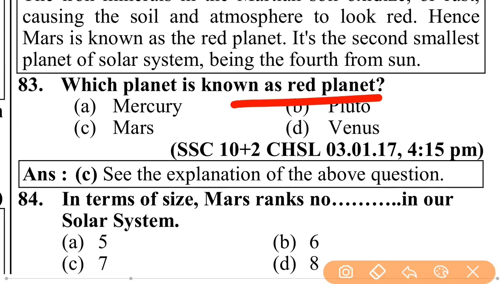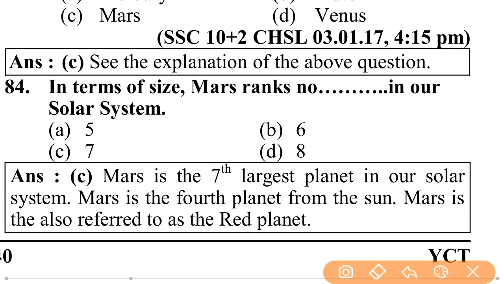Which planet is known as the red planet? That is Mars. In terms of size, Mars ranks number, I think, 7 in our solar system.